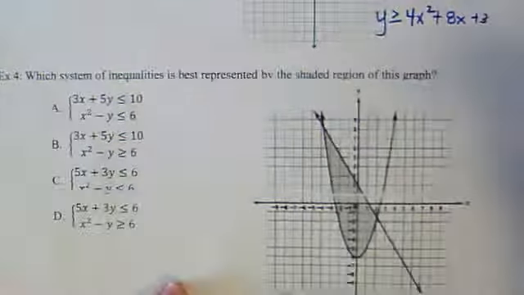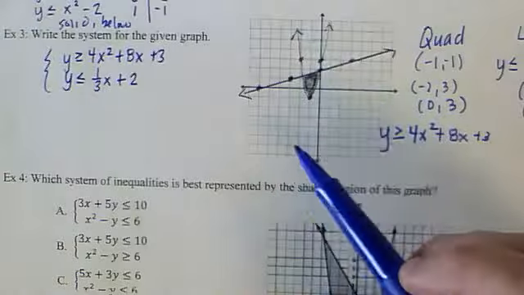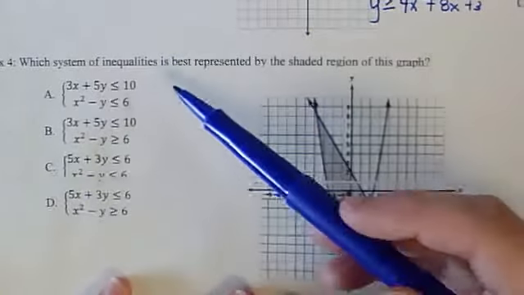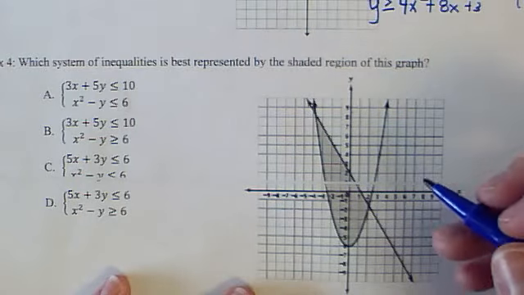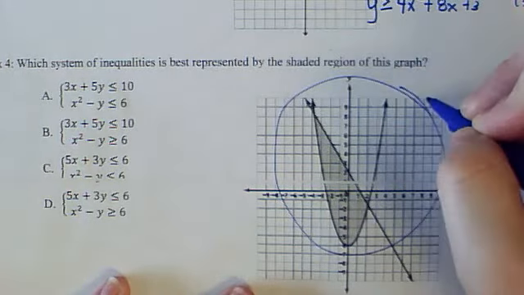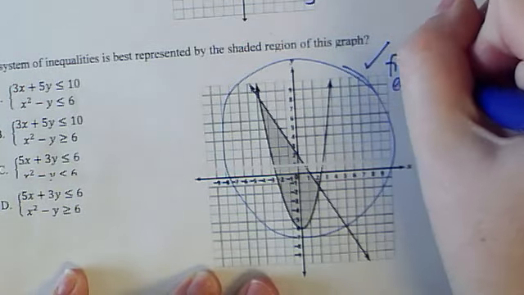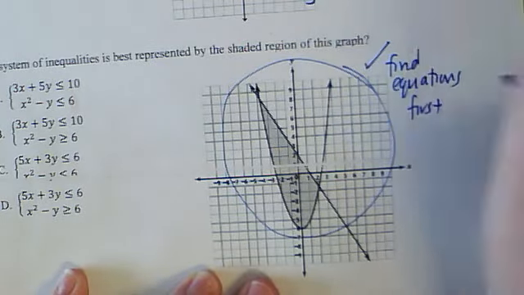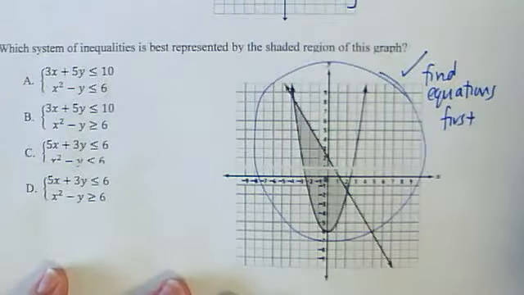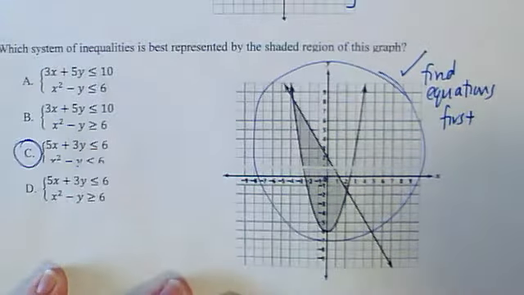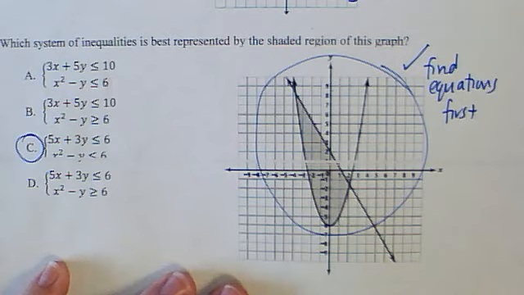So then you're going to use that same idea from this one to get the answer here. If you look at these answer choices, they're not in y equals form, so you're going to have to do that. I suggest finding what the system is for this first. Then after you find those, you can start solving and see which one matches up. I'm not going to solve that one on here, but I'm just going to let you know that the answer is C, so if you want to go back and figure that out, you can. Please let me know if you have any questions, and good luck.